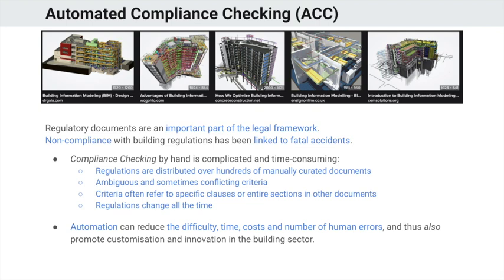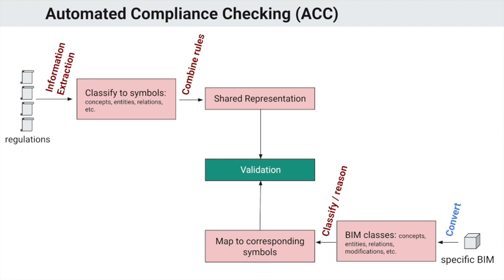Compliance checking by hand is actually a quite complicated task and very time-consuming because the regulations are distributed over hundreds of manually curated documents. Also the criteria can be ambiguous and sometimes even conflicting. Criteria often also refer to specific clauses or even entire sections or other documents, and the regulations change all the time. So automation can really reduce the difficulty, time, costs, and number of human errors. However, automation is not that straightforward.